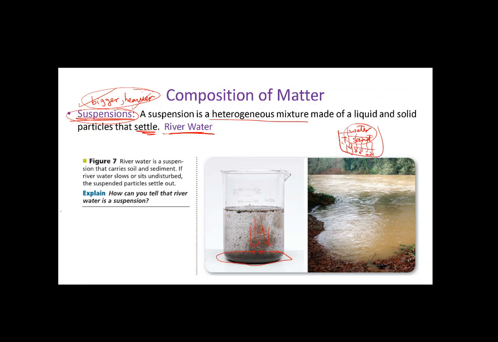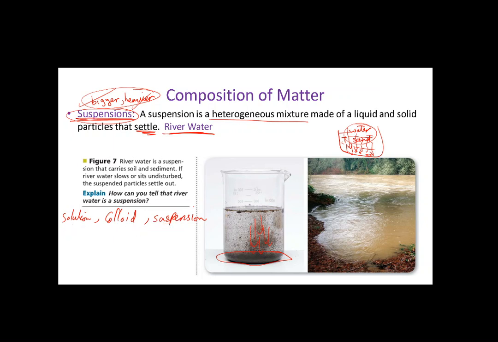So what's the difference between solution, colloid, and suspension? All of them are mixtures. But solution is a homogeneous mixture, while the colloid and suspension are heterogeneous mixtures.